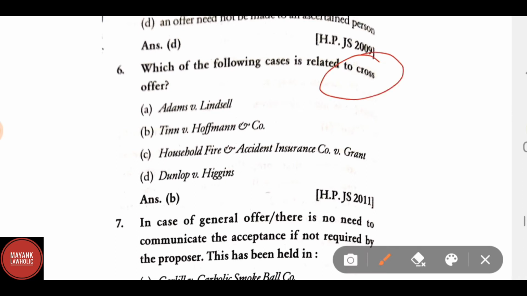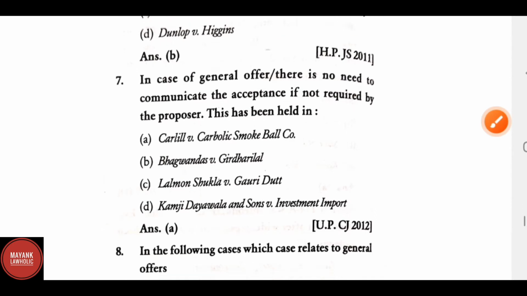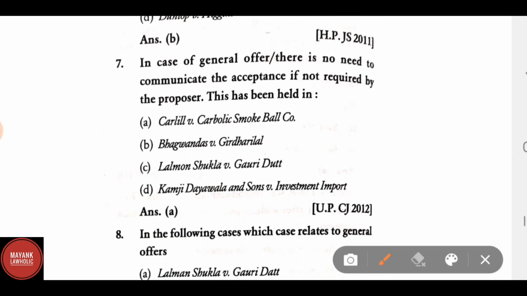Which of the following case is related to the cross offer? Correct answer is B. Tinn versus Hoffman and Company. Question number 7. In case of general offer, there is no need to communicate the acceptance if not required by the proposer. This has been held in A. Carlill versus Carbolic Smoke Ball Company.